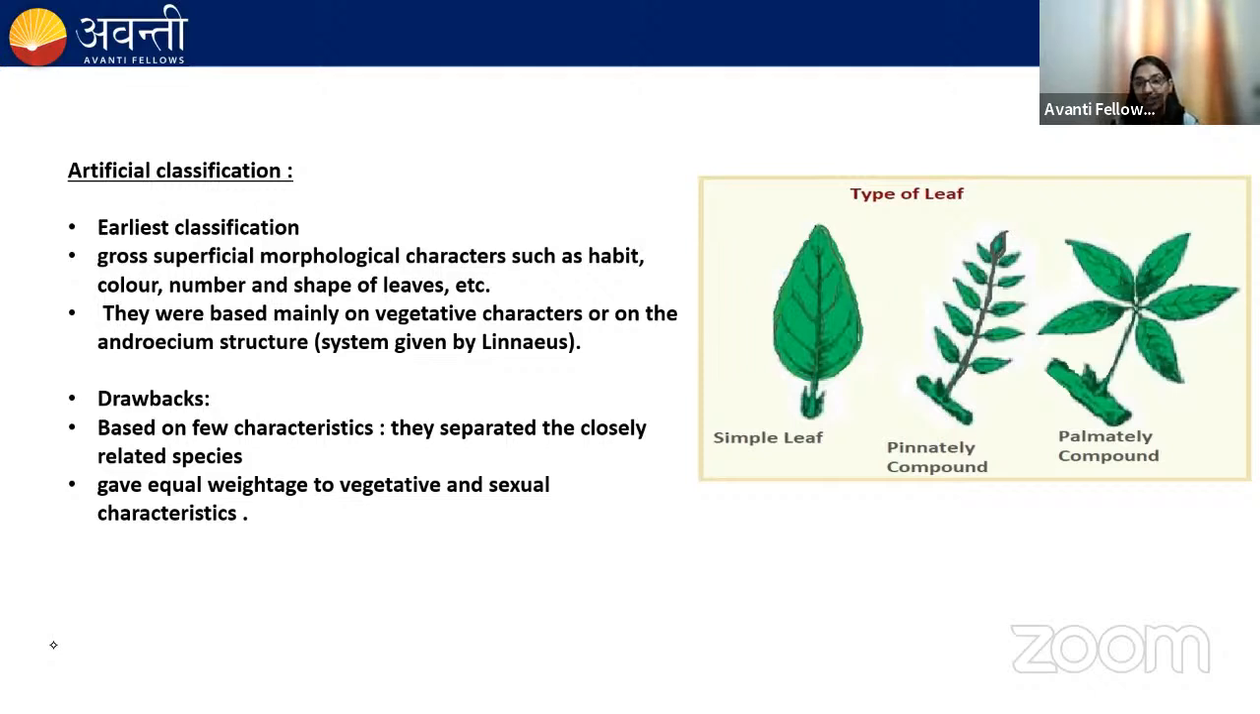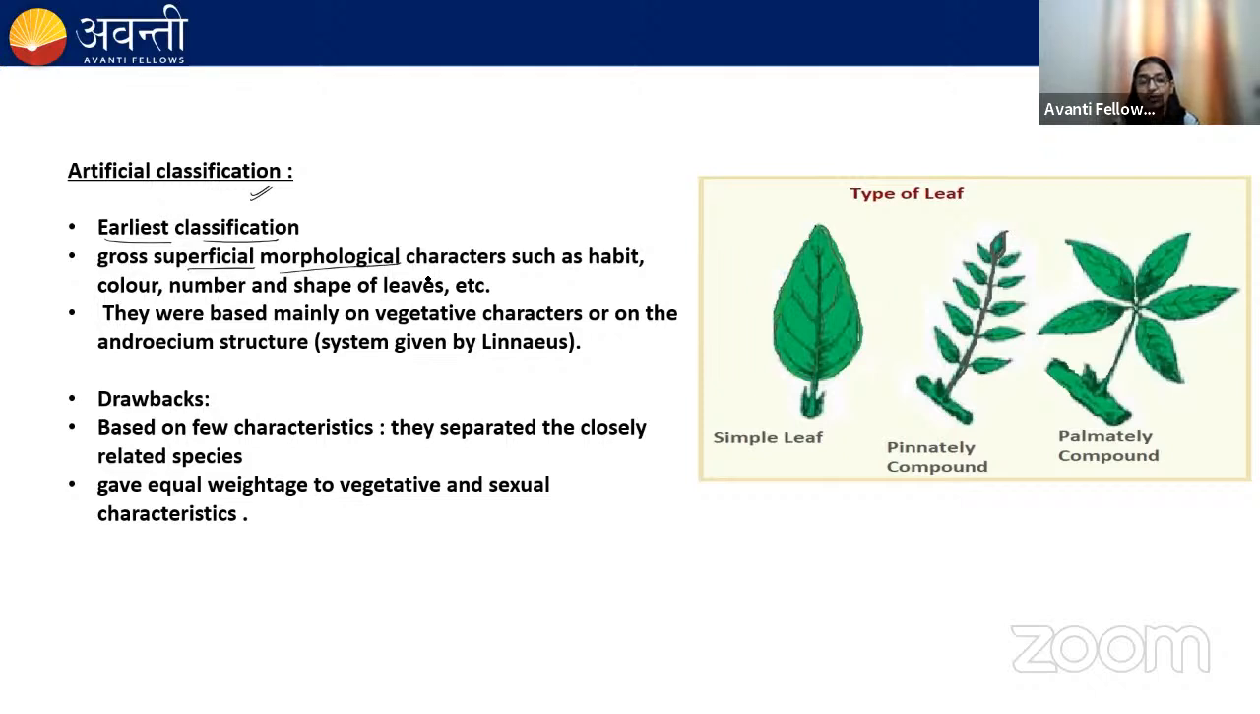First is the artificial classification. And artificial classification is the earliest classification, the ancient classification, or you can also say that it is a primitive classification. And this classification was based on the superficial morphological characters.